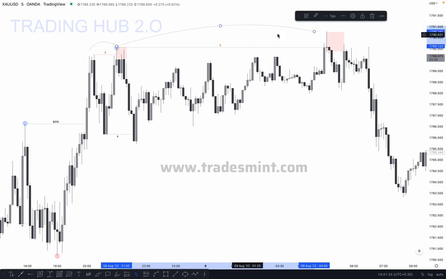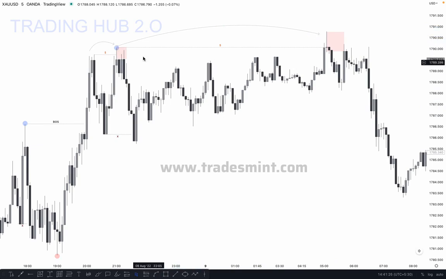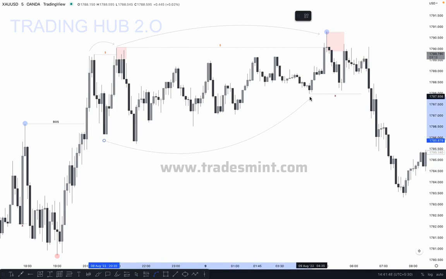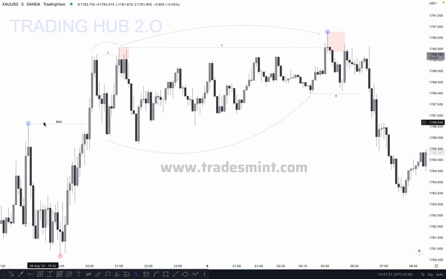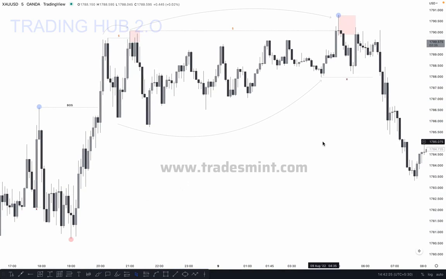Why? Because the market did not close above it. Our major high is transferred here to here. And then what happened here? You can see our main inducement is transferred here, and this is our inducement. Why? Because our higher high is transferring, so our inducement is also transferring here to here. So this is our break of structure, this is our higher high, and this is our higher low. Our main structure is bullish, but for the short term we can sell by applying anti type 3.